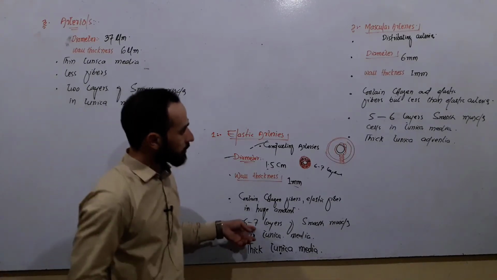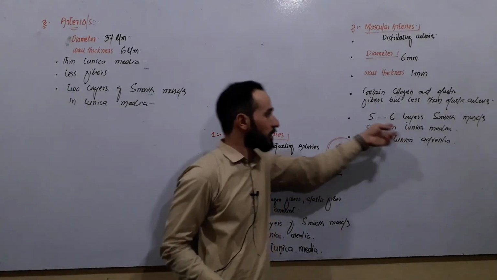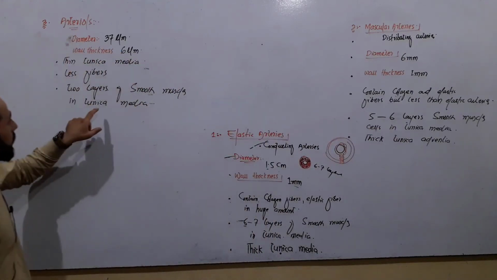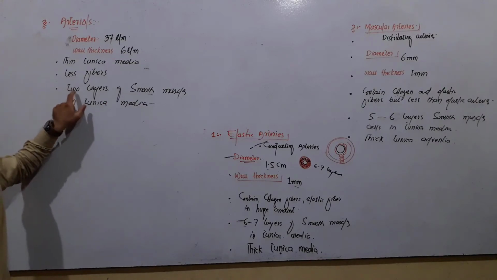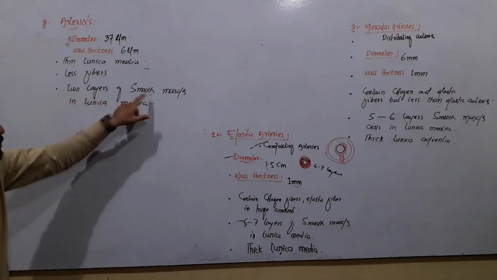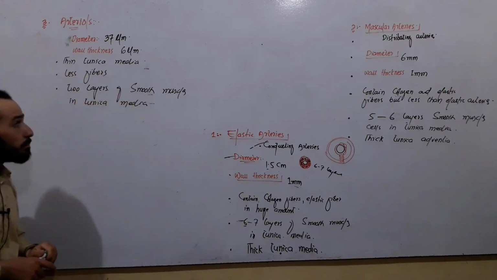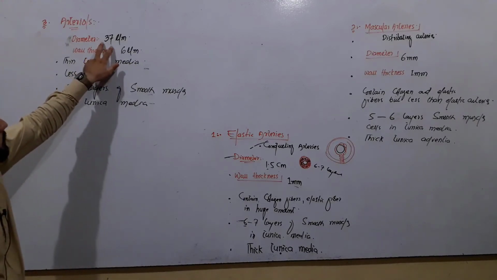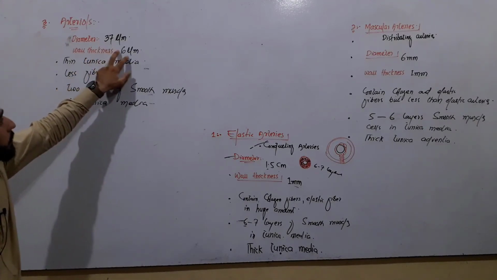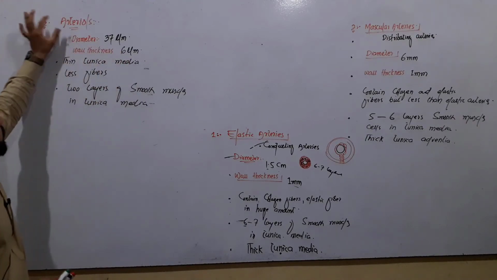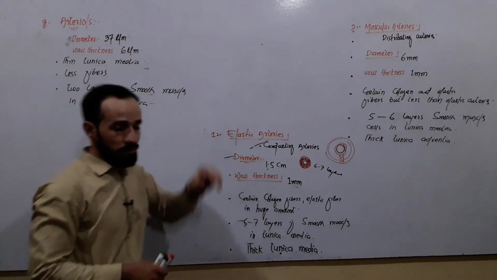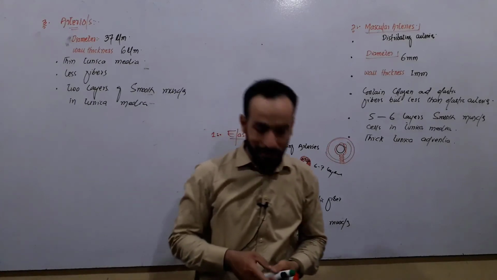Here are 7 layers, then here are 5 to 6 layers, and in arterioles the layers of the smooth muscles are becoming less. So they have about 2 layers of the smooth muscle cells in their tunica media, right? Look at their diameter. Look at their wall thickness. Okay, so the third type of arteries that we have in our body are the arterioles.